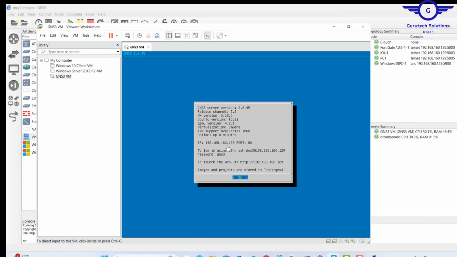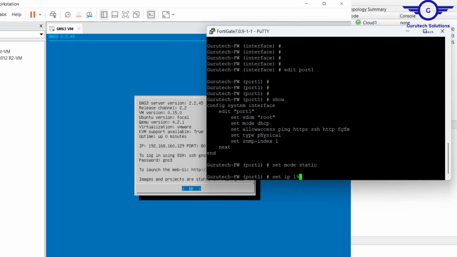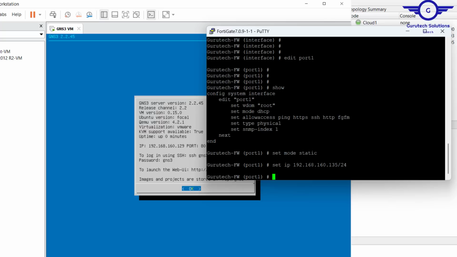So we must allocate an IP address which is closely similar or in the same network. So in that regard, I'm just saying set IP 192.168.135.25 /24, if it will agree.